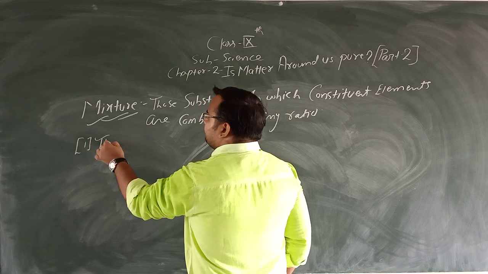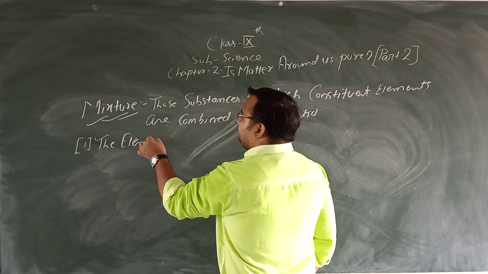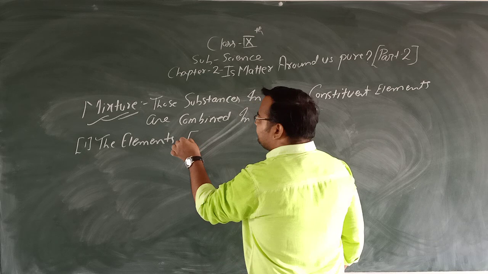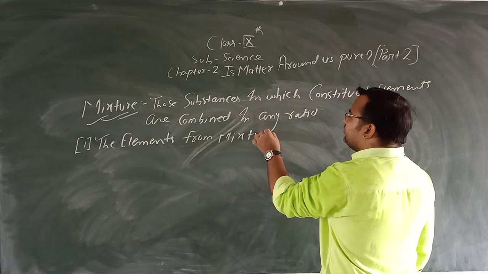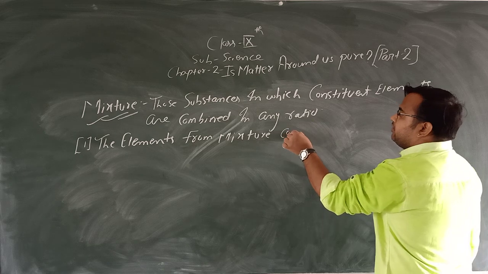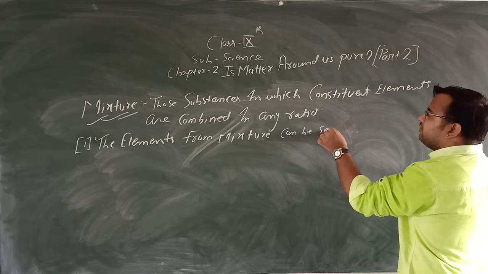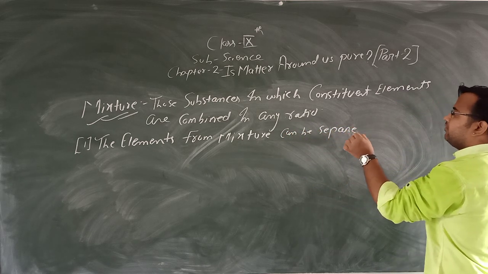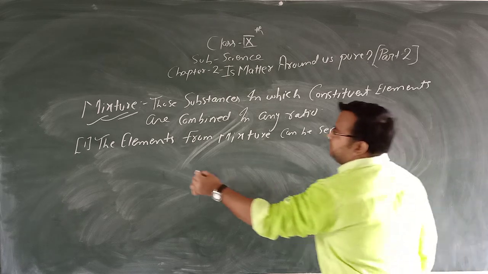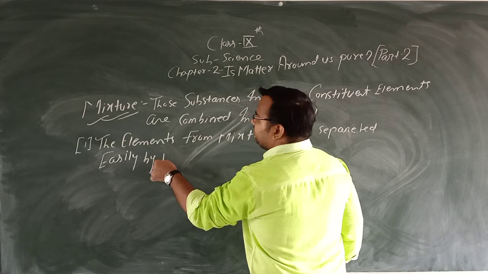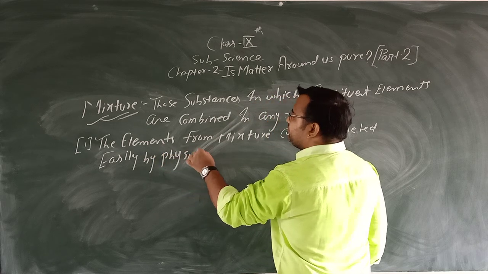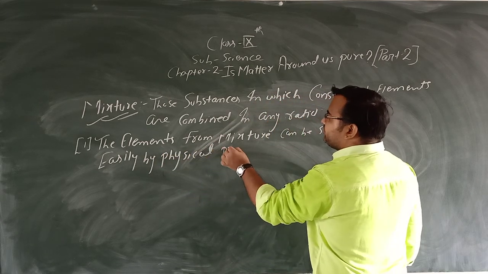So the elements from mixture can be separated easily by physical process.